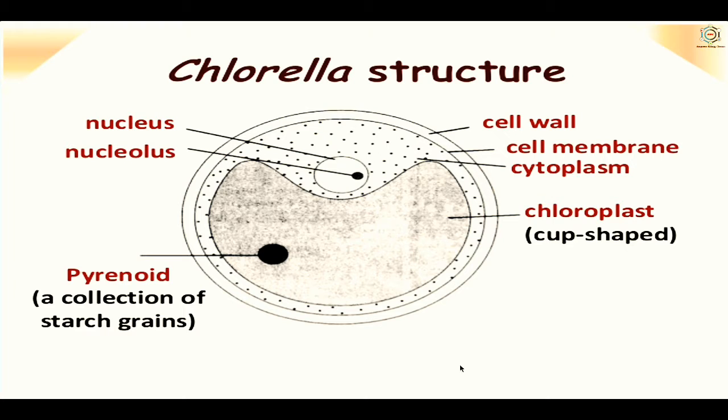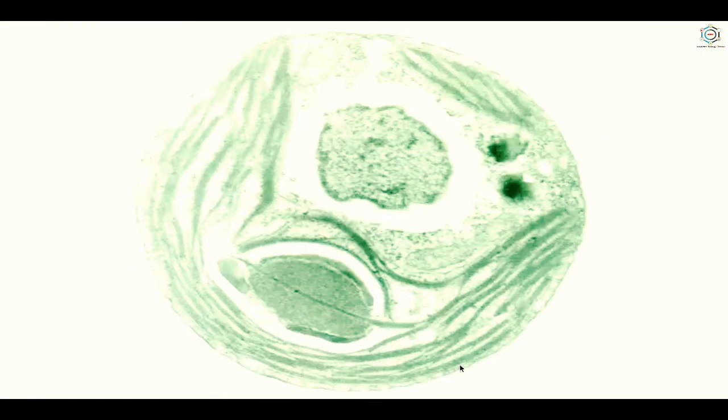Calvin and co-workers further investigated the Chlorella cells, here in this picture you can see the structure, which were fed with radioactive isotope carbon dioxide for 60 seconds or longer. All the 3 carbons of PGA became radioactive. Furthermore, many other carbohydrates having 4, 5, 6 and 7 carbon atoms became radioactive. This led M.